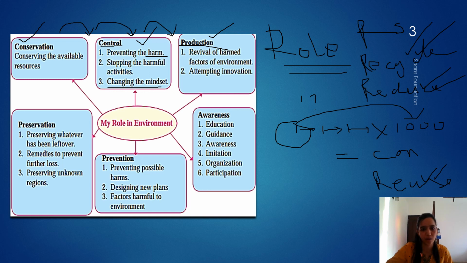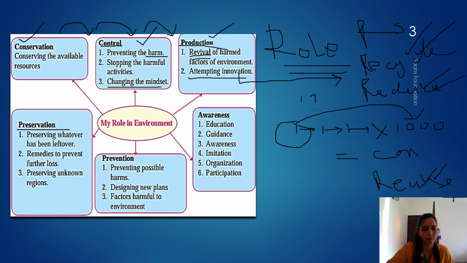Revival of harmed factors of the environment. So all the plants that have been harmed, the pollution that has taken place, we have to revive it. We have to change our ways to revive or get back the environment to its natural form. Attempting innovation. Yes, you have to innovate and get new ideas, and reuse the things, reproduce. So this is what comes under production.